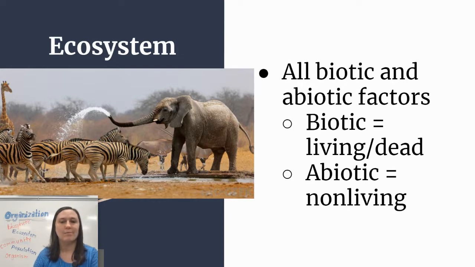So biotic, some examples of that would be, like in this picture, we have the elephant, the zebra, the giraffe. I don't know what those are, I can't tell. The grass, the trees. And it sort of looks like the grass is sort of dead back in there. The trees look sort of dead too. There's not a lot of leaves on them. So all the leaves that are on the ground, the dead grass, that's still considered biotic because it was once alive. Abiotic would be like the water, the sky, even things like temperature, climate, all that good stuff. We'll talk about the difference in biotic and abiotic quite a bit this year.